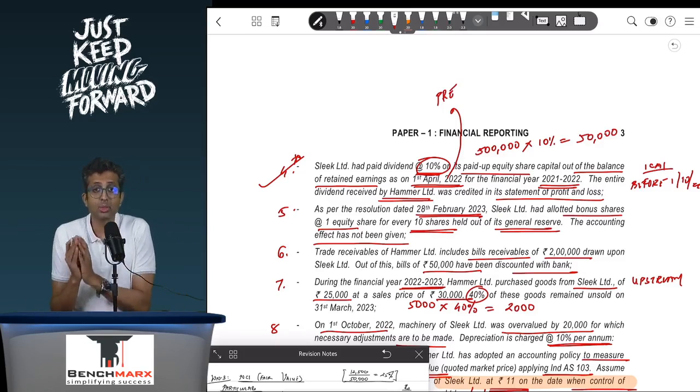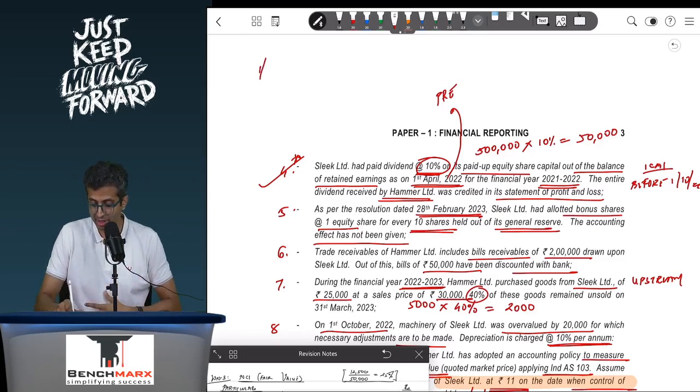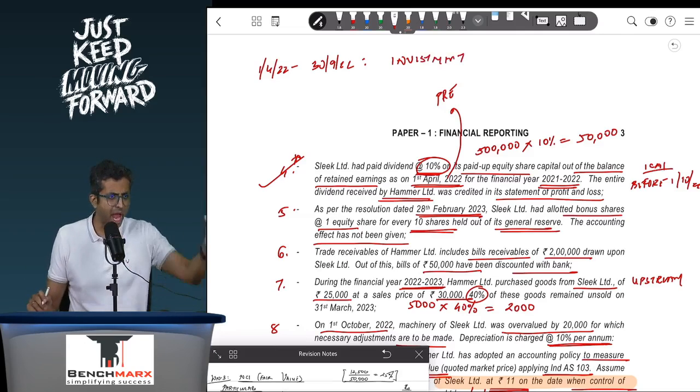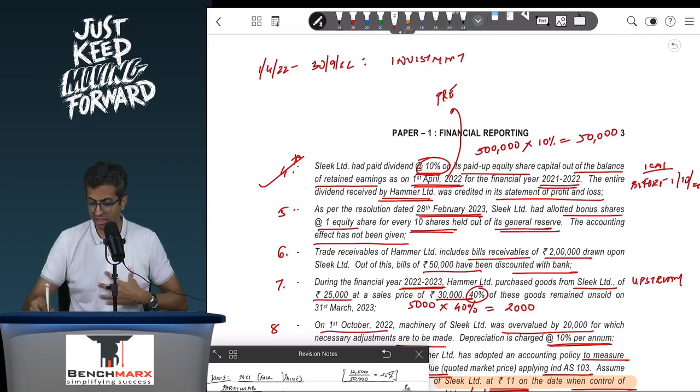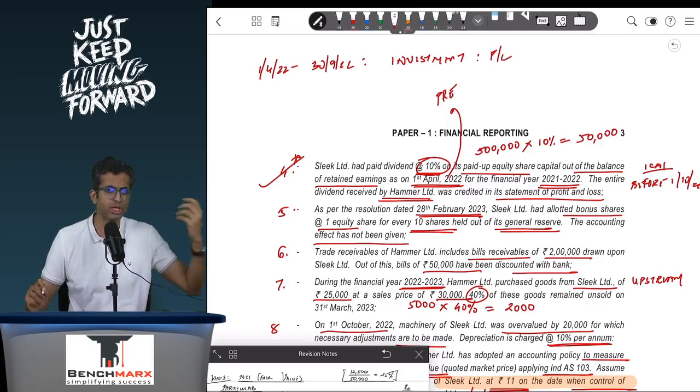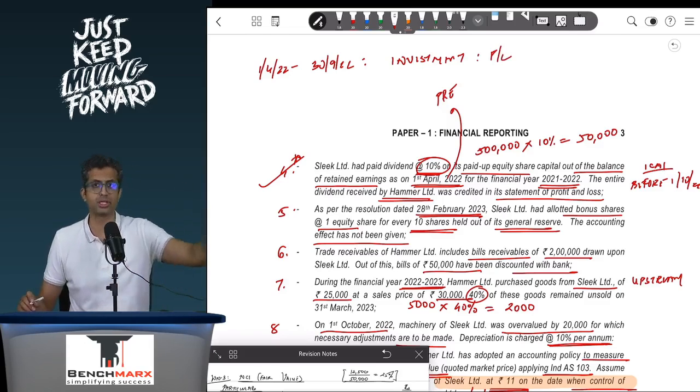Now the problem is the question does not tell you when the dividend is received. So if it was received during 1st April 22 up to 30th of September 22, at this point we were showing investment in Sleek, and if you are receiving any dividend on this investment, this dividend has to go to the P&L account, and if it has already gone into the P&L account, it will require no further adjustment.